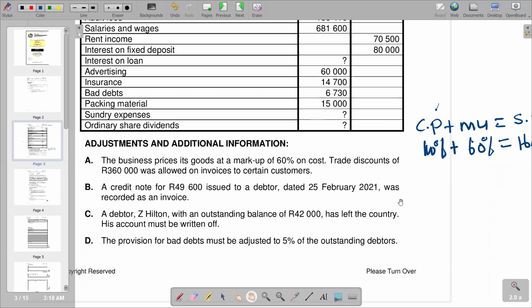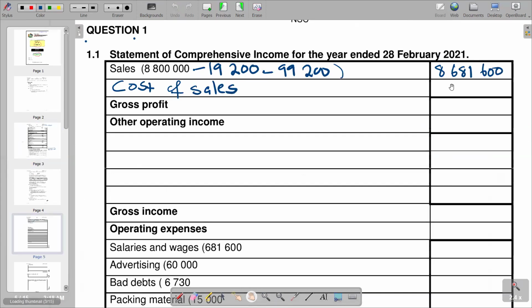So we take note that trade discounts are not recorded in the books of accounts. Or we can simply say they are not shown in the books of accounts. So if trade discount is not shown in the books of accounts, it means our net sales figure that we calculated, which is 8,681,600, was already reduced by 360,000. So we need to add 360,000 back to our figure for sales, and then the total that we get is now a representation of our sales. Then we can make our proportionate calculation there.